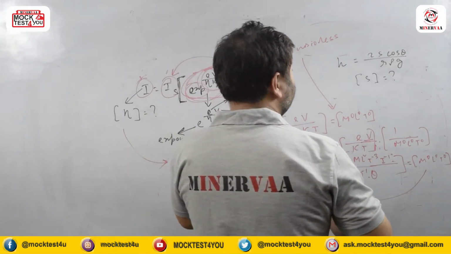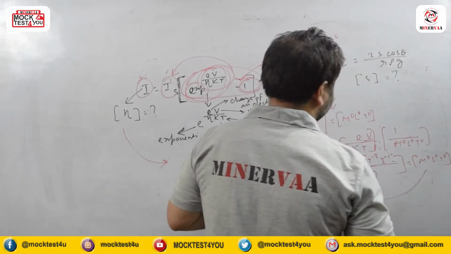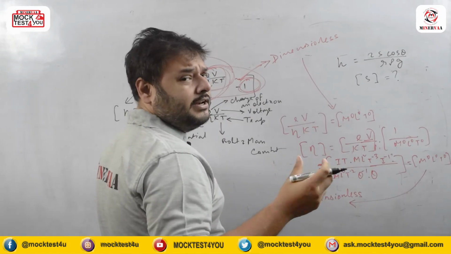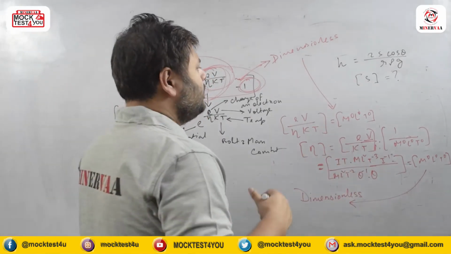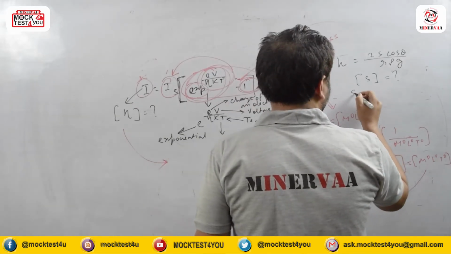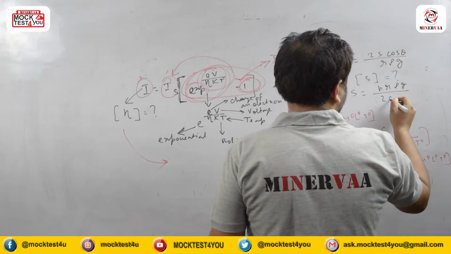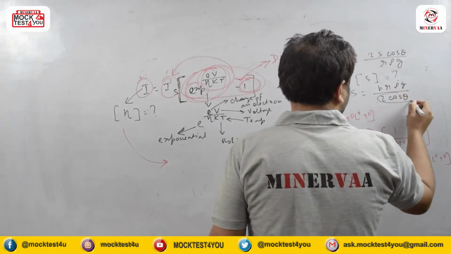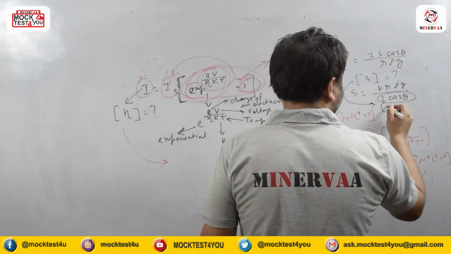So here how can we do it? Just for one instance I have taken this example because of this cos theta. Cos theta is a trigonometrical function, so we can't put its dimension there. So it becomes like what? That S becomes h r rho g by 2 cos theta. Now 2 cos theta is simply a number, so dimension of S is actually